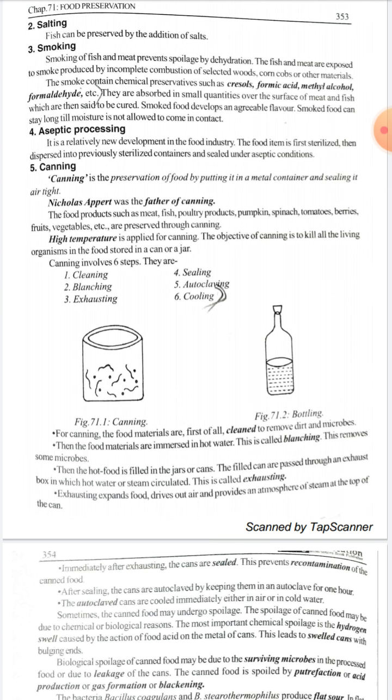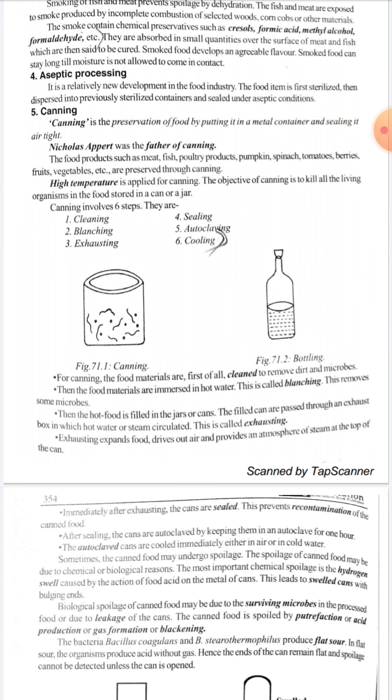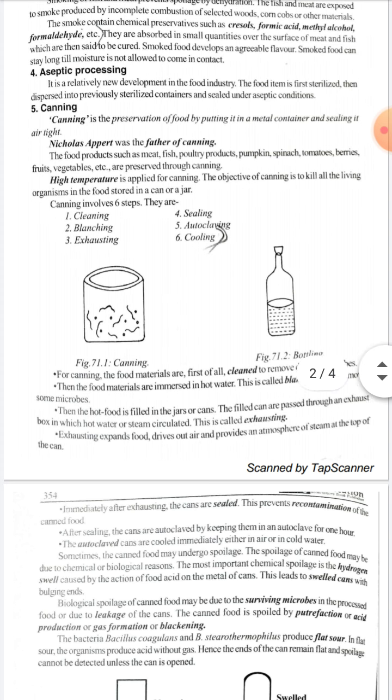So canning is the preservation of food by putting it in a metal container and sealing it airtight without any air. Nicholas Appert was the father of canning. Food products such as meat, fish, poultry products, pumpkin, spinach, tomatoes, berries, fruits, and vegetables are preserved through canning. High temperature is applied. The objective of canning is to kill all the living organisms. It involves 6 steps: cleaning, blanching, exhausting, sealing, autoclaving, and cooling.